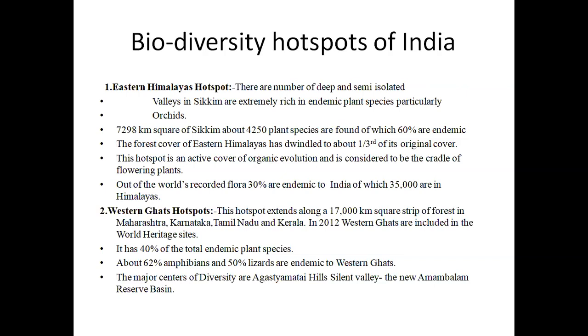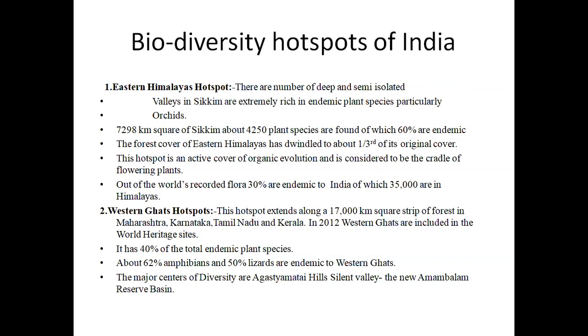Coming to the Western Ghats hotspot, it extends along a 17,000 square kilometer strip of forest in Maharashtra, Karnataka, Tamil Nadu, and Kerala. It has 40% of the total endemic plant species.